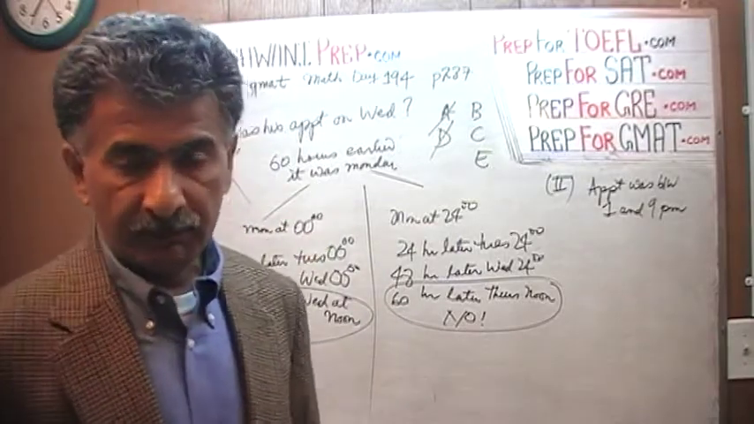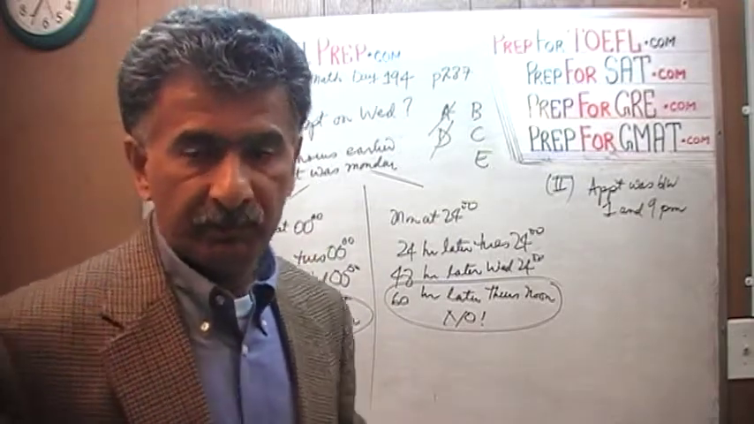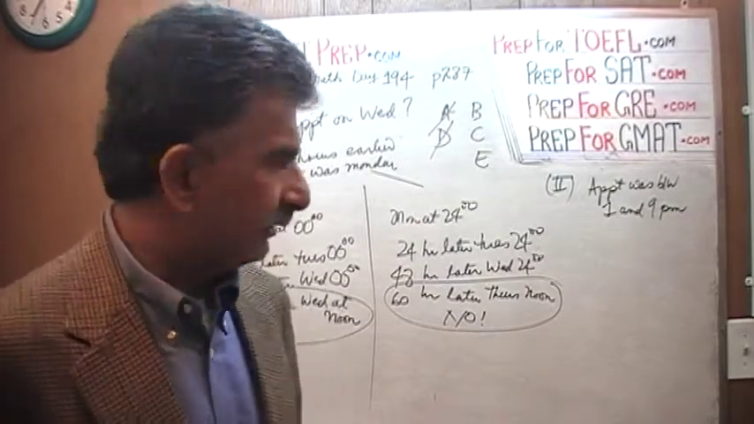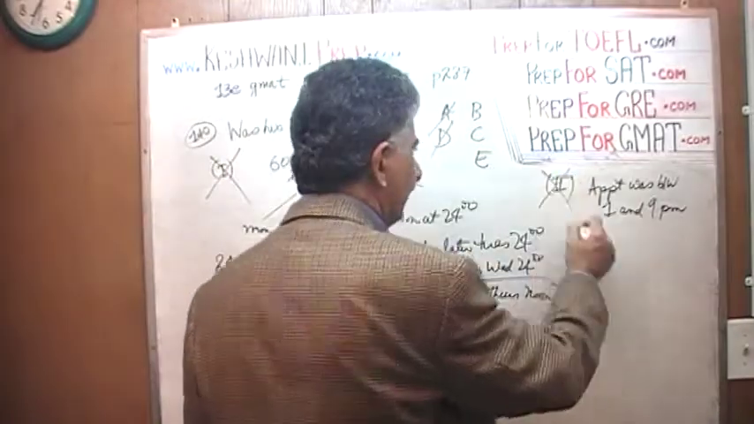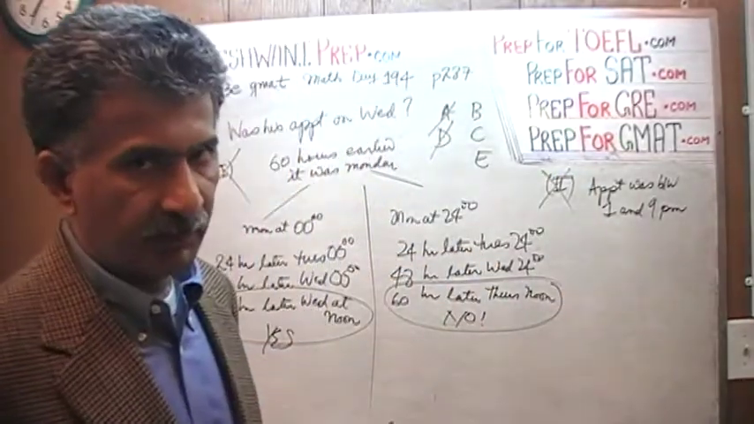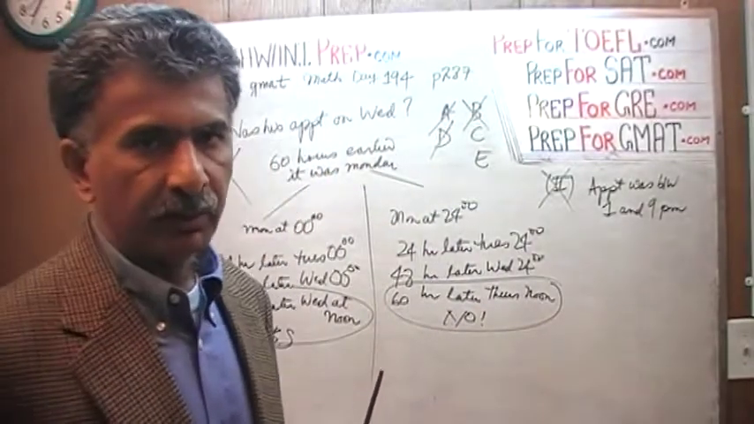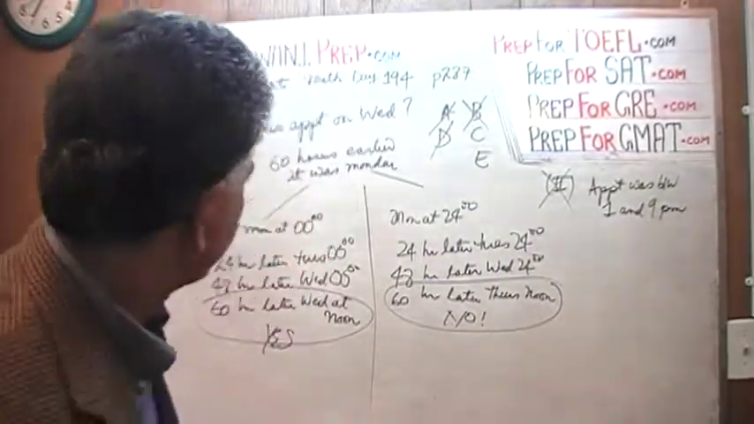If somebody comes up to you and tells you, my appointment is between 1 and 9 p.m., are you able to tell what day his appointment is? Obviously not. The second statement by itself is no good. Because it is not sufficient, we also know the answer is not B. It would have to be either C or E. Let's put them together, see what happens.